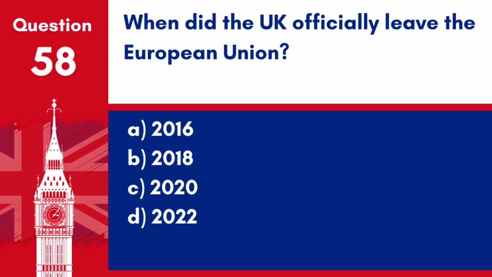Question 58. When did the UK officially leave the European Union? A. 2016. B. 2018. C. 2020. D. 2022. Answer: C. 2020. The United Kingdom officially left the European Union on January 31, 2020, following the 2016 referendum.